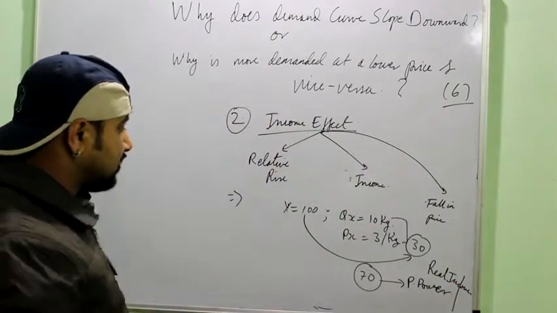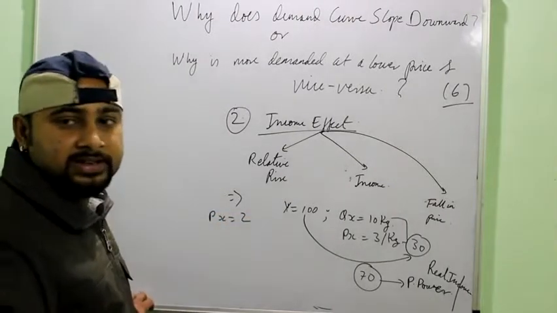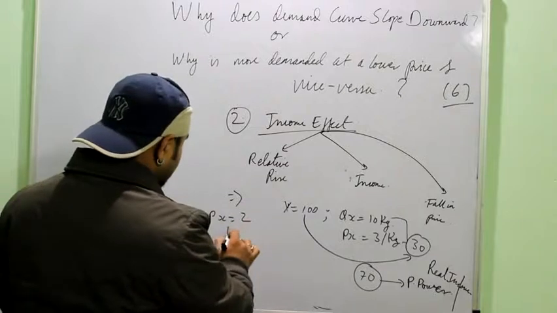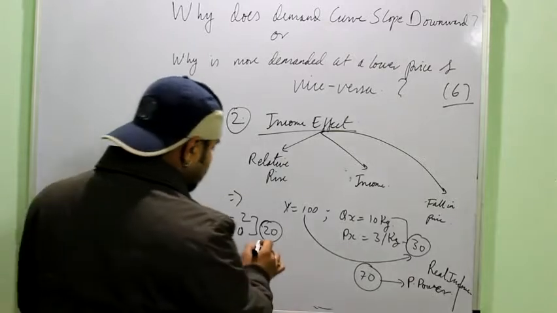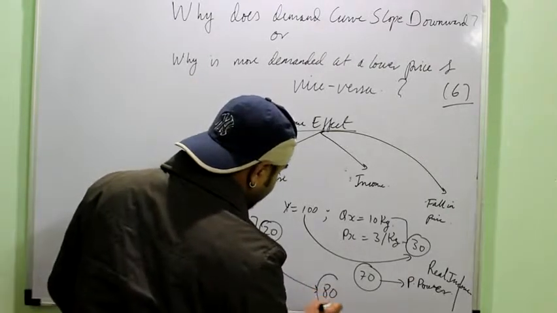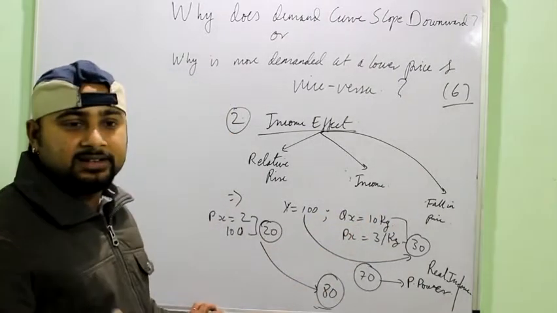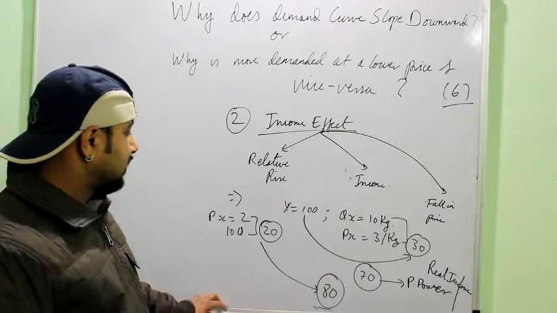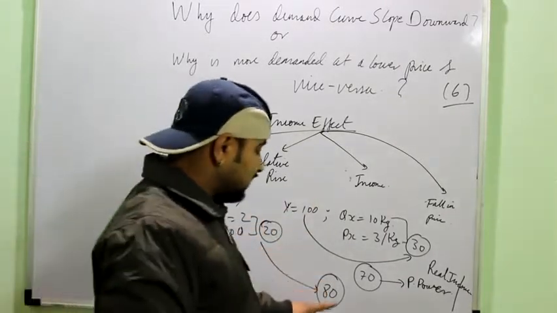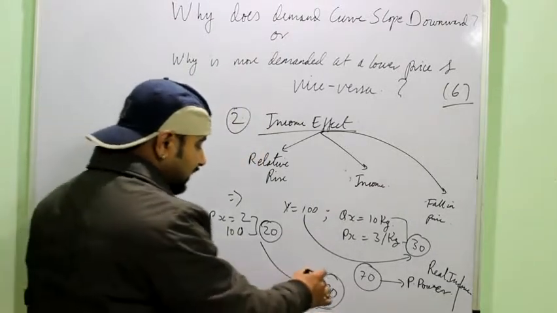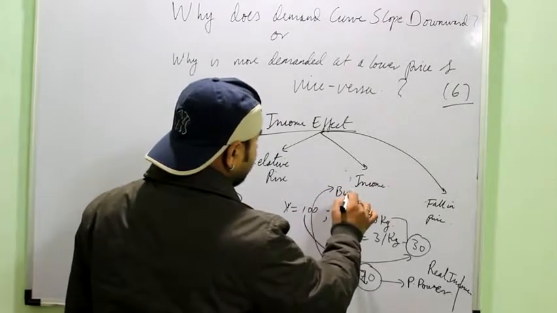Now see, if the price of this commodity falls, say the price comes to 2 rupees per kg, then what will happen? In order to buy 10 units of the commodity, the consumer will need to spend 20 rupees. So his real income is now 80. So if the price of the commodity falls, there is a relative rise in the income of the consumer which he feels. Though there is no change in the income, it remains 100, comparatively the real income has increased. So now this increased real income can be used to buy more goods.